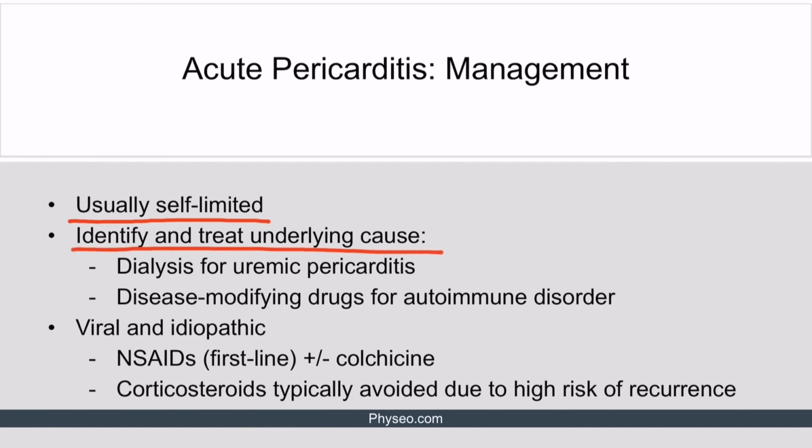Specifically, the patients with chronic kidney disease and uremic pericarditis need dialysis. On the other hand, the patients with autoimmune disorders require disease-modifying drugs. Viral and idiopathic cases are treated with non-steroidal anti-inflammatory drugs as a first-line treatment. Colchicine can be considered as an adjuvant therapy. Corticosteroids are typically avoided because they are associated with higher risk of recurrence.